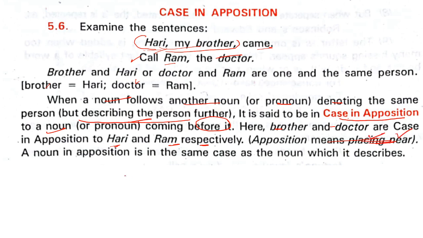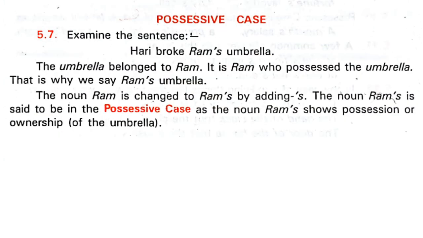A noun in apposition is in the same case as the noun which it describes. It is describing this person. So a noun in apposition is one and the same. Don't get confused. This hardly comes, but as we have started, I am just completing it.